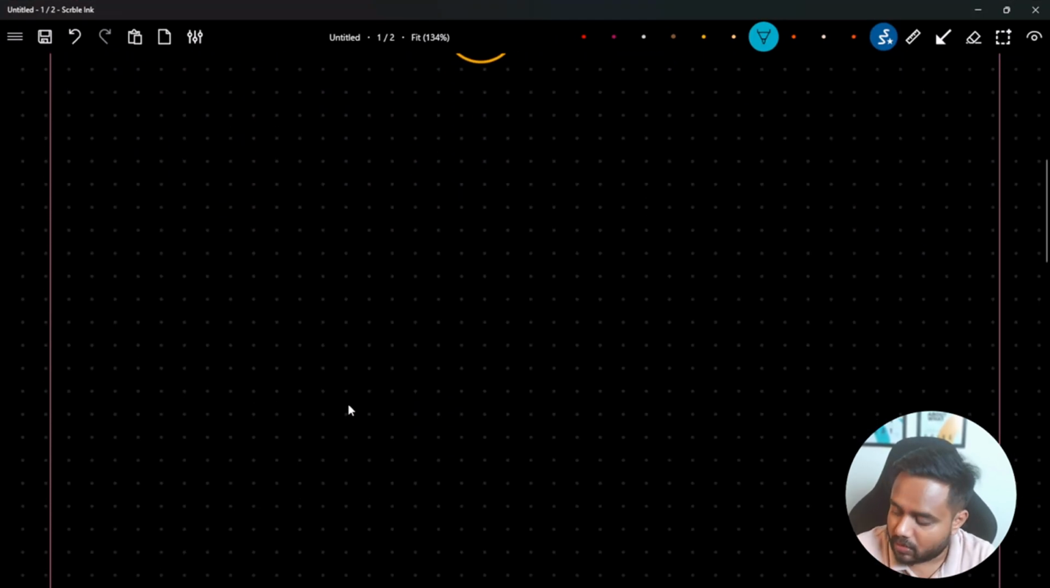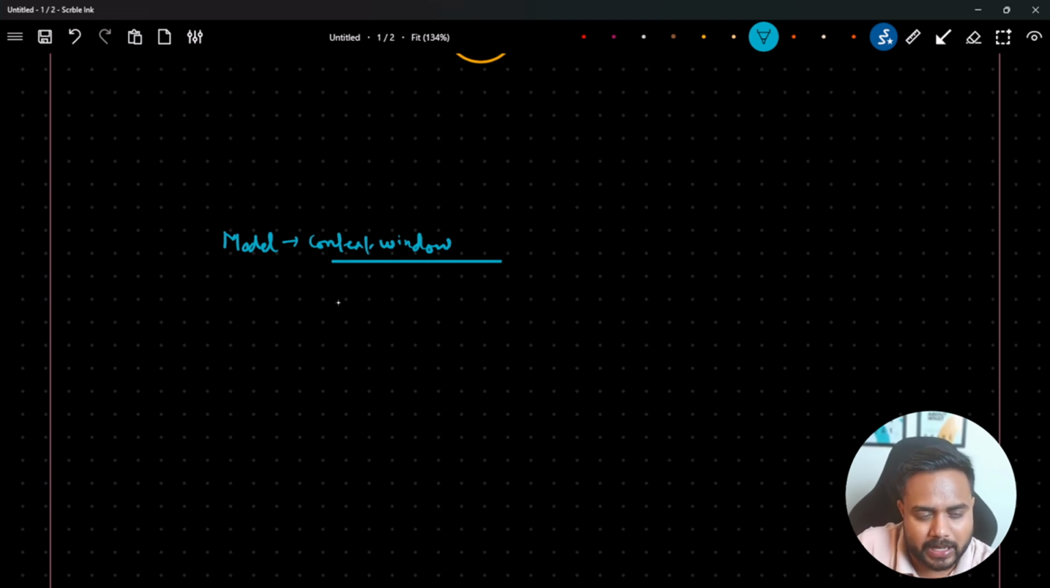Let's say we have a model. This model has one specific concept, and that concept is called the context window. What's the meaning of this context window, guys? You can provide input only up to a certain length of tokens. For example, if we are talking about GPT-4, it might take around 128k tokens.